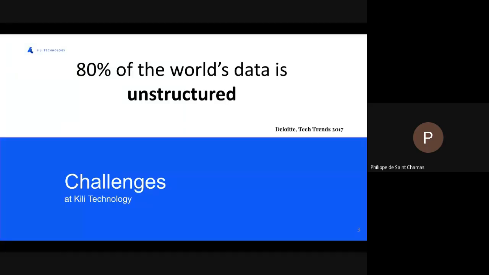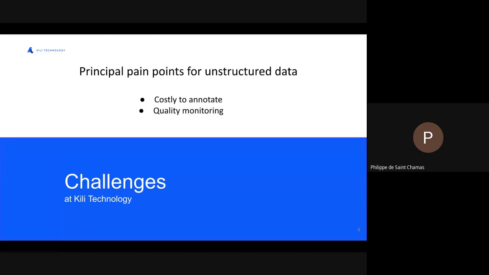As you all know, more data is produced every day, and a huge part of this data is unstructured and needs to be labeled to unleash its full potential, as most AI algorithms are supervised. Yet labeling data remains a pain point in the development of an AI project, for two main reasons.